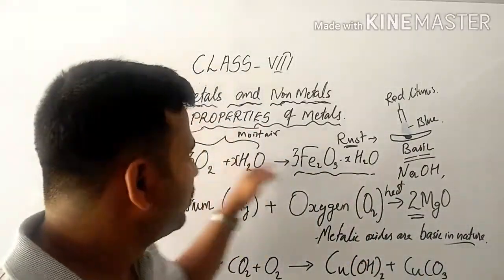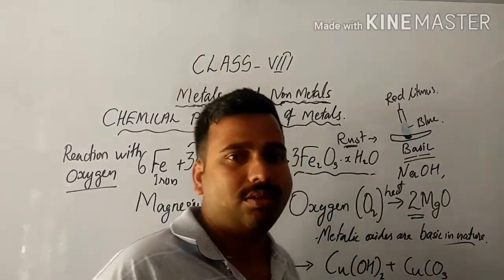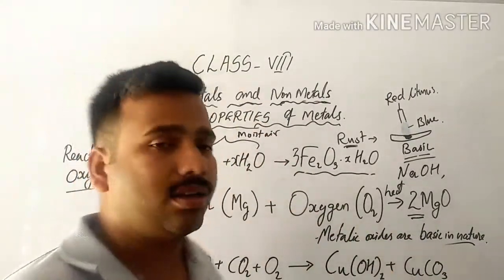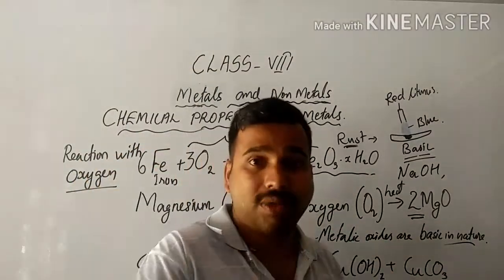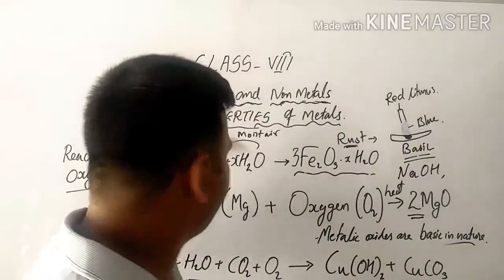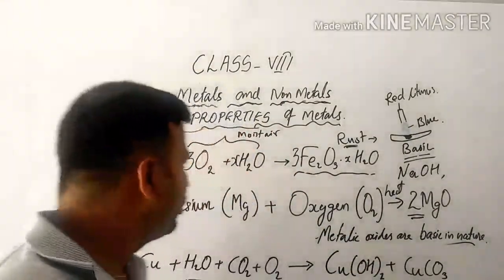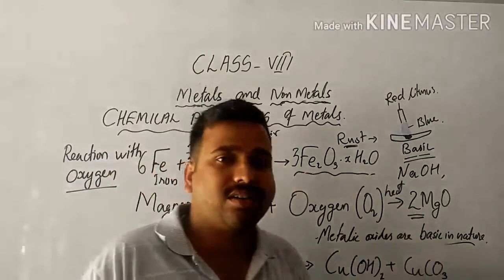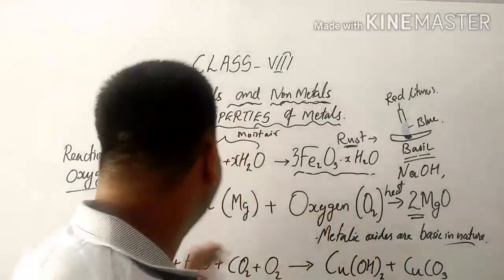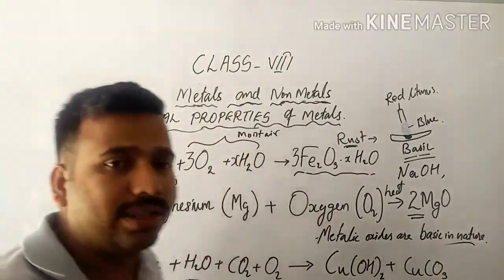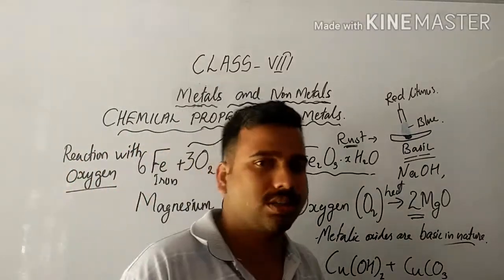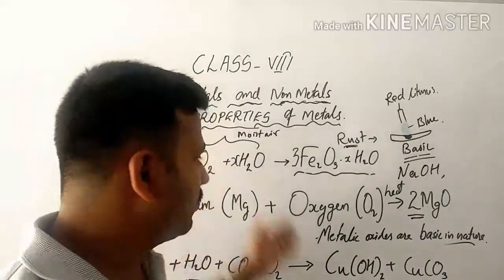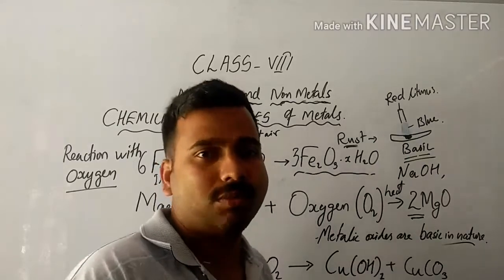Today in this lesson we have looked at only the chemical properties, especially of metals. What happens when a metal reacts with oxygen, the reaction of metals with oxygen, we have just completed in this module.